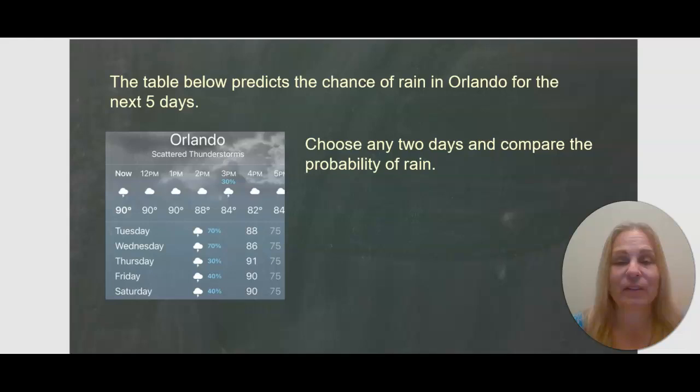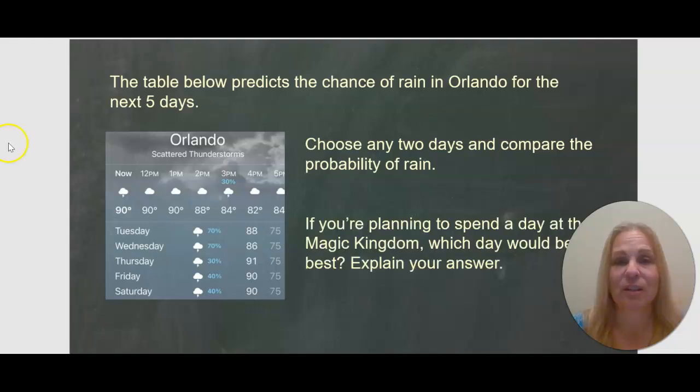Then for the second part of this question, if you're planning to spend a day at the Magic Kingdom, which day would be best? Explain your answer. I'm assuming that everyone knows what the Magic Kingdom is, right? It's one of the theme parks at the Disney World Resort. So if I had to choose which day in this week to spend at the Magic Kingdom, I would pick Thursday because Thursday has the lowest probability for rain.